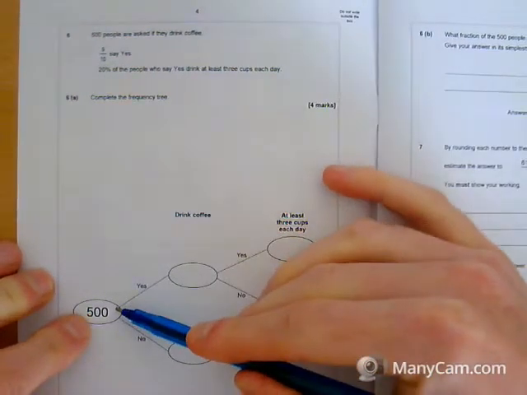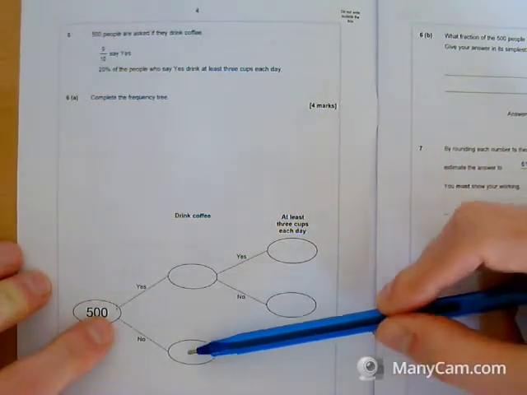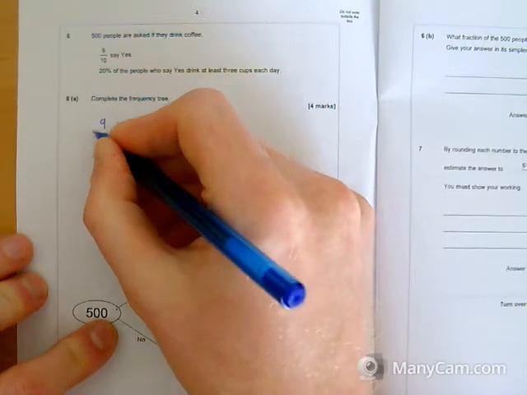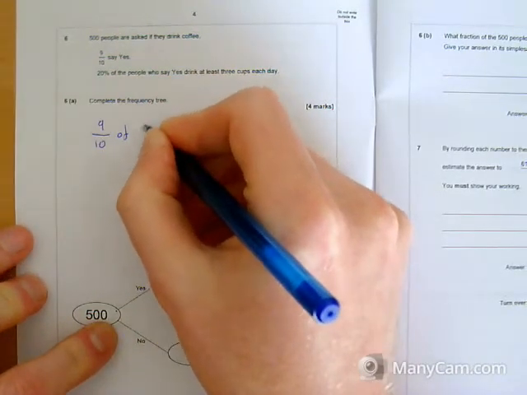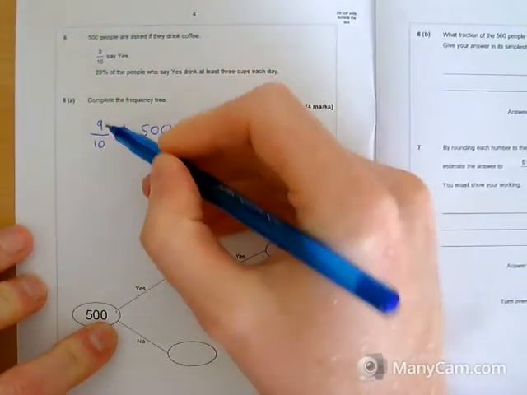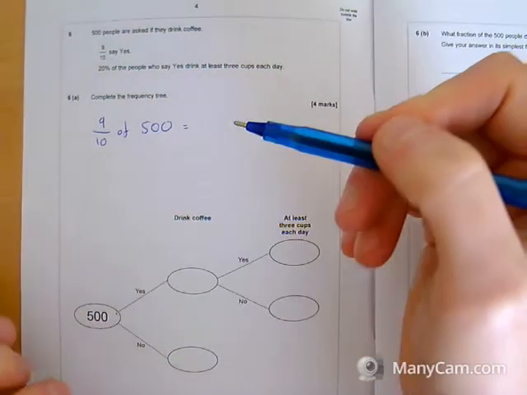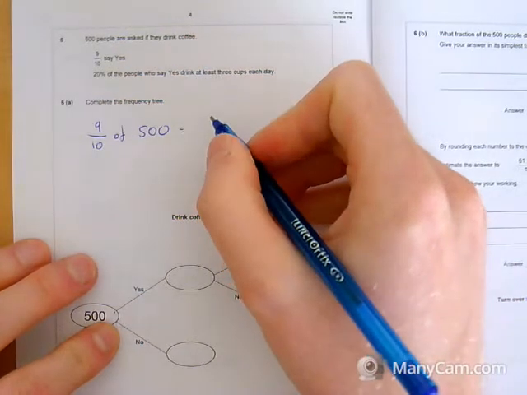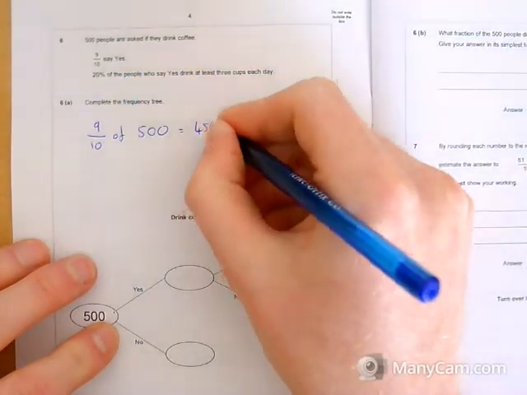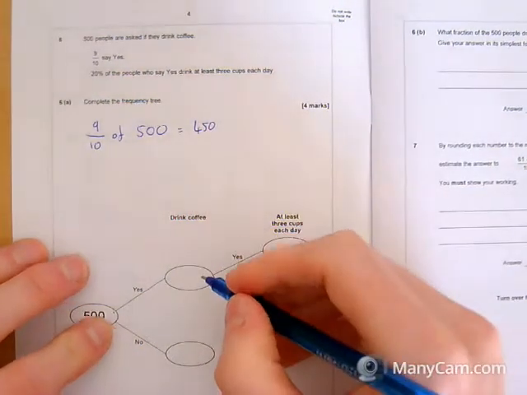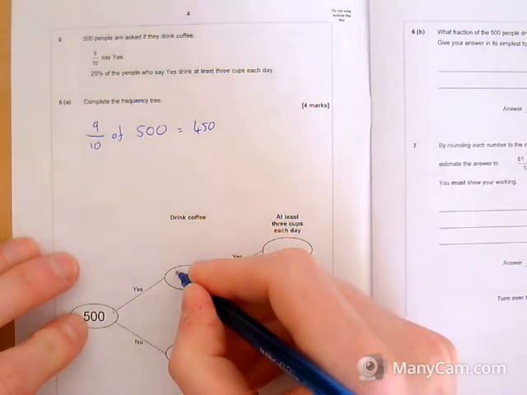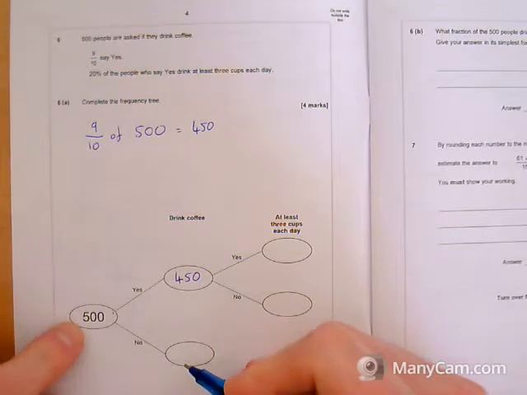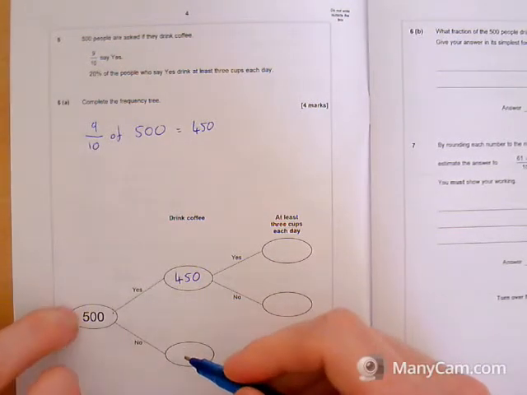500 people drink coffee. Some say yes, some say no. We know that 9/10 say yes. So our first thing we're going to need to work out is what 9/10 of 500 would be. 1/10 of 500 is going to be divided by 10, so 50. So it's actually going to be 9 lots of 50 for 9/10. 9 lots of 50 gives us 450. So we know that 450 people chose yes, which would then mean that 50 people would choose no to make the total up to 500.